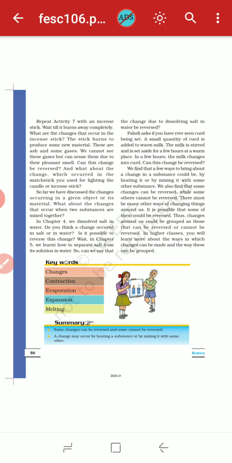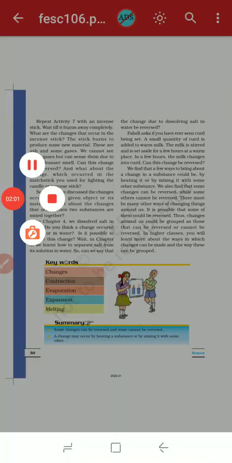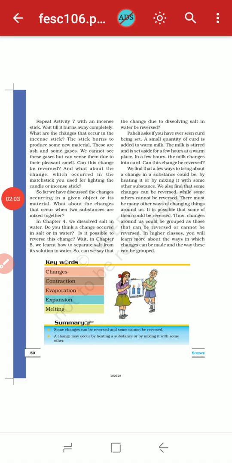So can this change be reversed? So no, this change cannot be reversed. So this is called an irreversible change. And what about the change which occurred in the matchsticks you use for lighting the candle or incense sticks? Okay, so this is also an irreversible change.